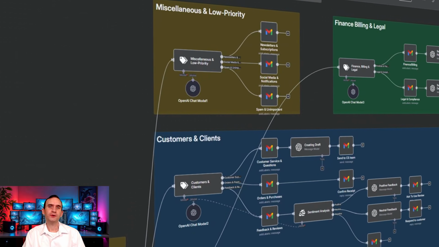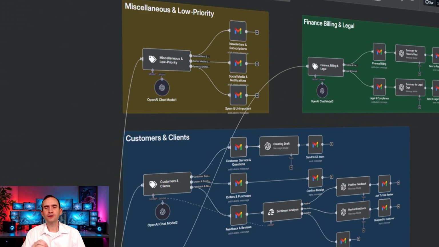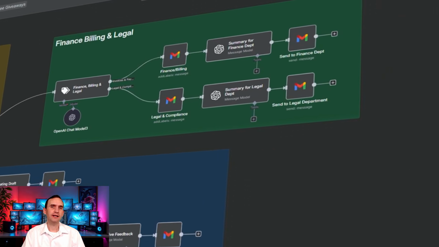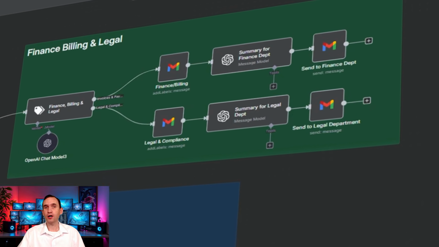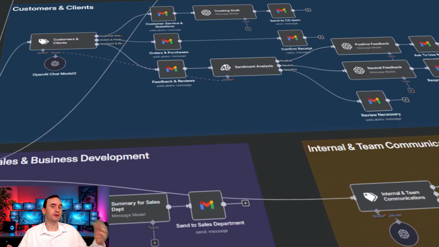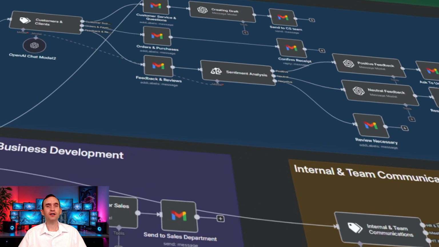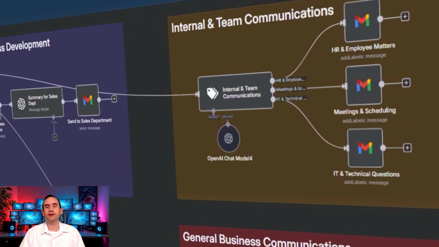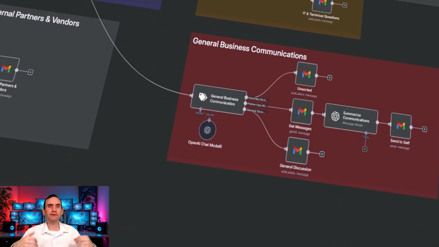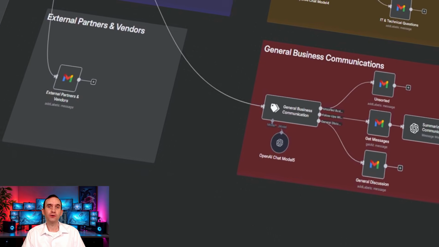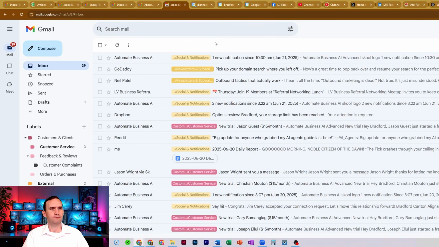With this email triage agent, you'll be able to take your incoming emails, label them based on whatever categories you choose, and have them sent to the right department, such as your customer service team or your billing department, or even acted on right within the system that will respond to the user, send the email out, write and draft additional emails, create summaries for you, and so much more.